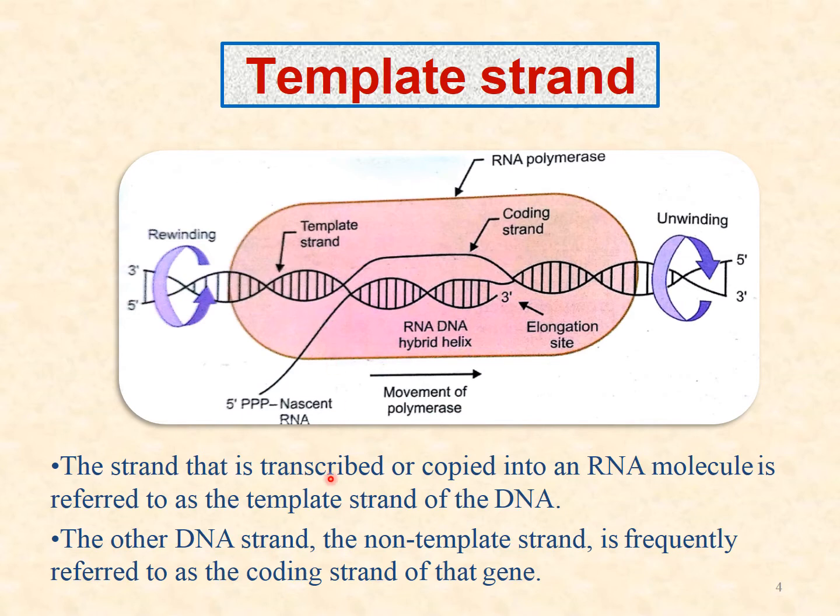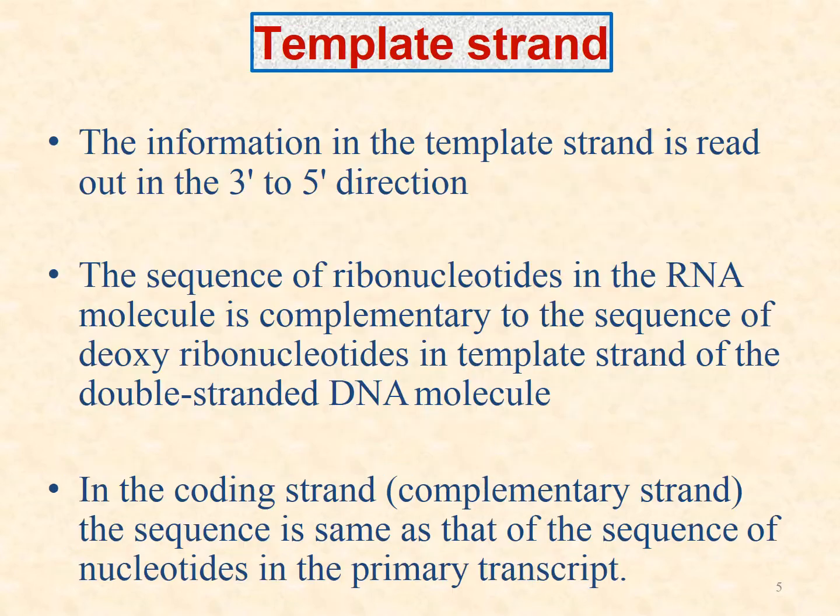So you understood? The strand that is transcribed or copied into an RNA molecule is known as the template strand of DNA, whereas the non-template strand is also known as the coding strand. The information in the template strand is read from 3' to 5', whereas the coding strand is from 5' to 3', and the newly synthesized primary transcript is also from 5' to 3'.